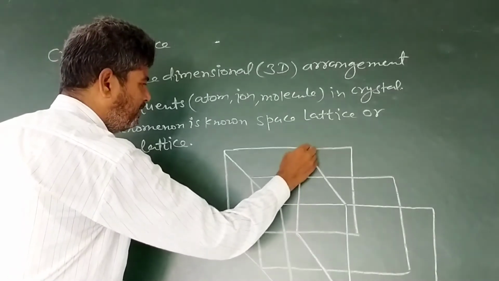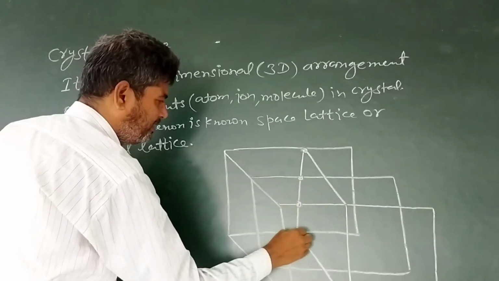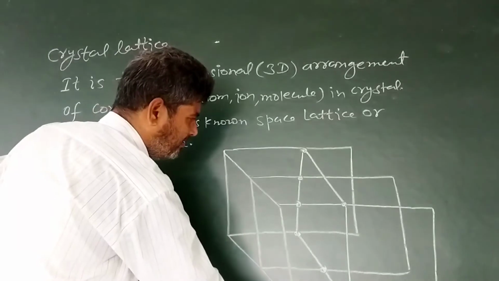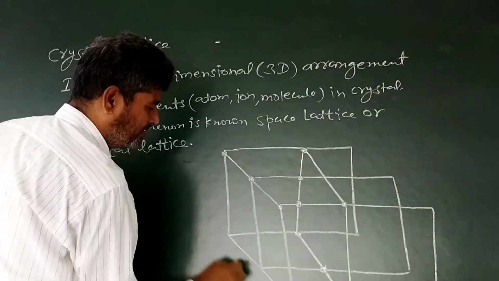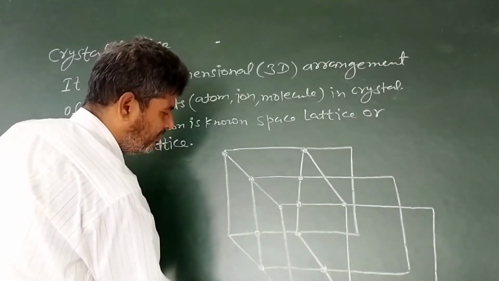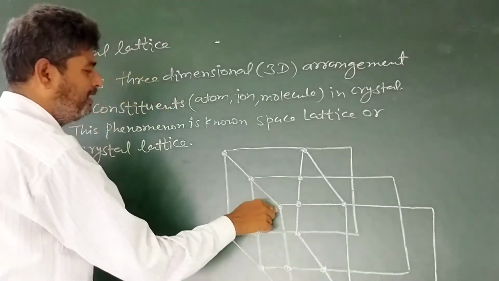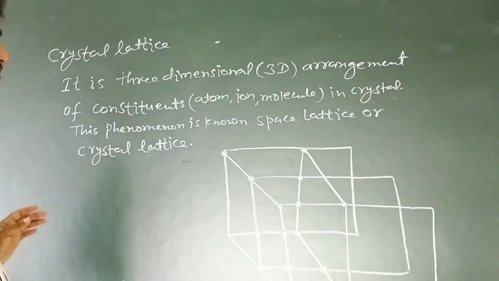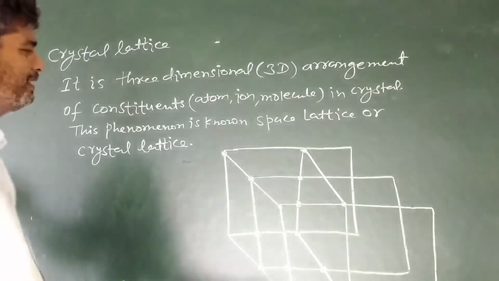Position of constituents like this. These points are actually constituents, which may be either atom or ion or molecule.